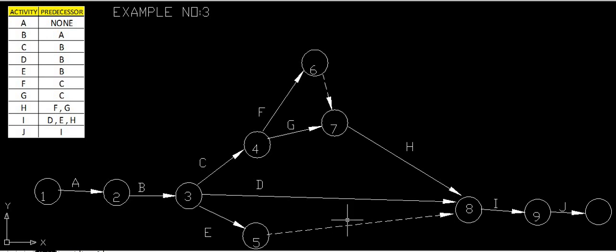Okay, so we have seen this concept, dummy activity. No two activities will have the same starting event and the same end event. If we stretch this up to this point, that means D will have 3 and 8, and E will also have 3 and 8. Okay, so that is very difficult. So we have introduced this as a dummy activity. Next is the I activity. What is the I activity? That is completion of H, D and E. Okay, what is the J activity? Only after completion of the I activity.